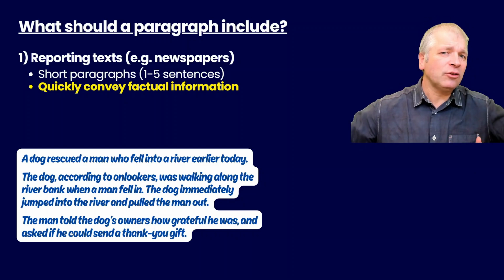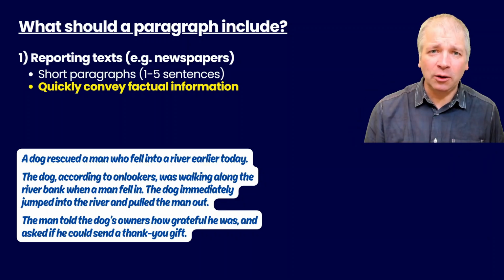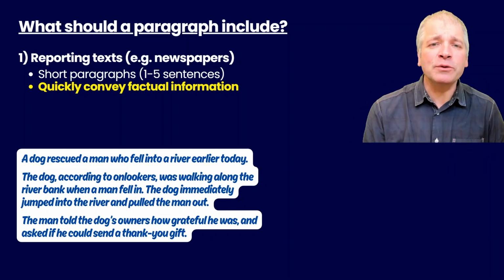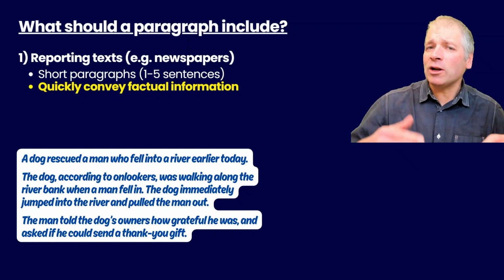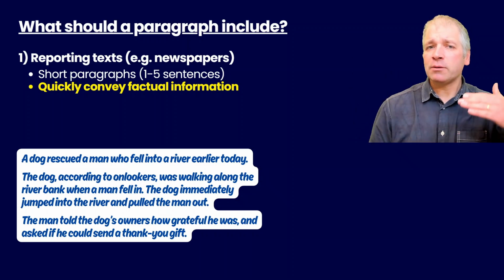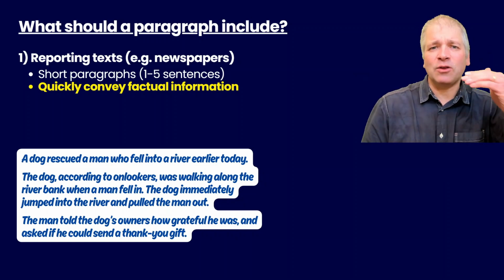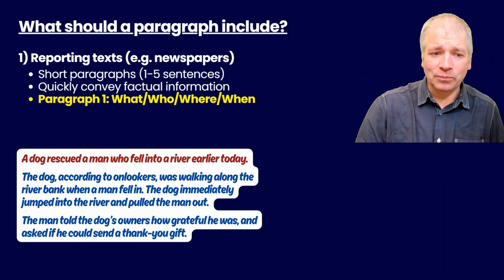We're not getting into the story in too much detail. We just want to give the reader enough so that they know the news quickly and they know the main facts. So we want a fast moving text. So we'll move from one paragraph to the next quite quickly.